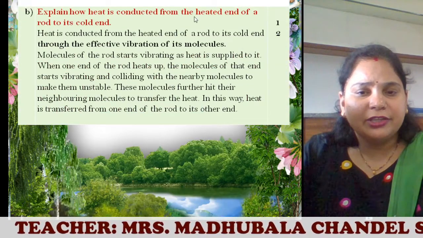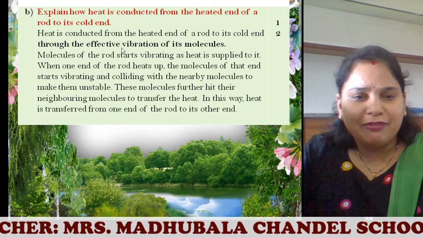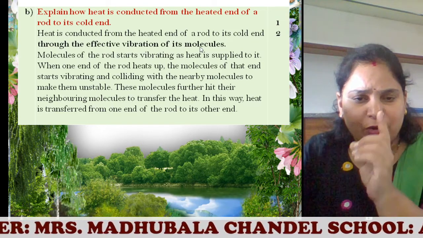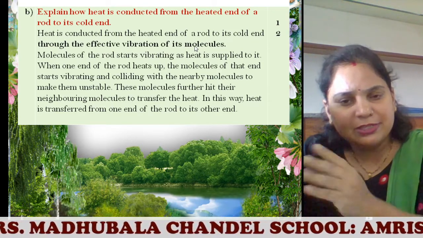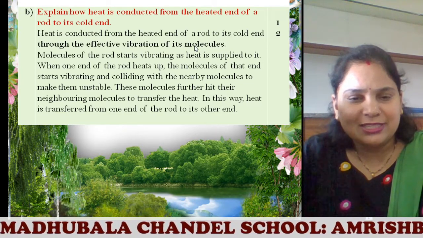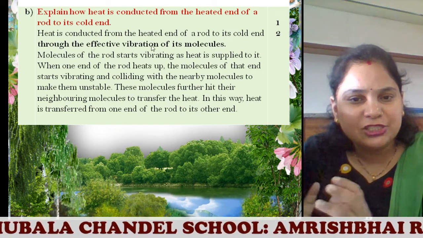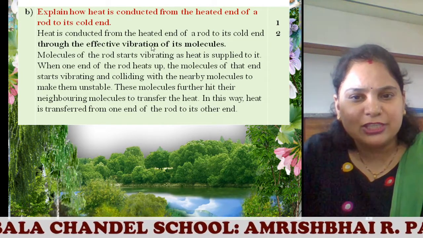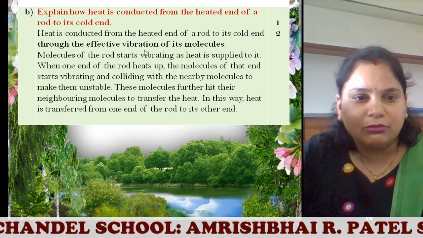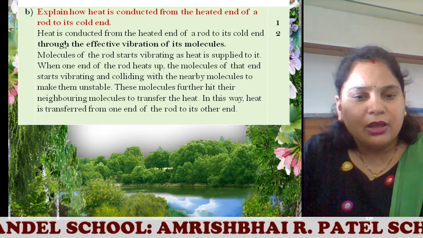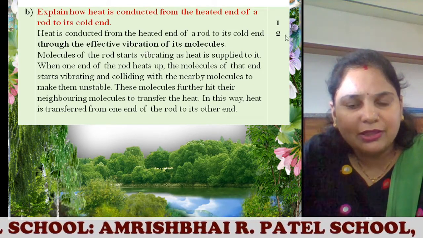Next is B question. Explain how heat is conducted from a heated end of a rod to its cold end. So again you have to explain this through the vibration of its molecules. So every answer, every justification has one principle. Based on that principle, all the other examples can satisfy. Right? So that important point is through the vibrations of its molecules. Then comes your explanation part. If you write this word, you get 1 mark. Then you explain the procedure, how it happens, the working. Okay, then you get 2 marks.